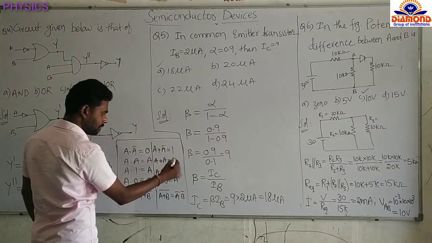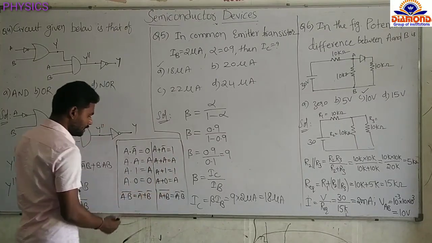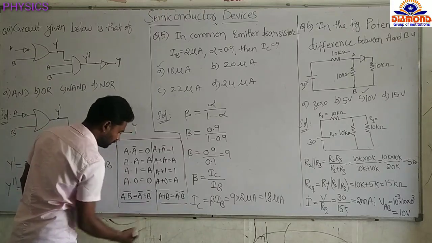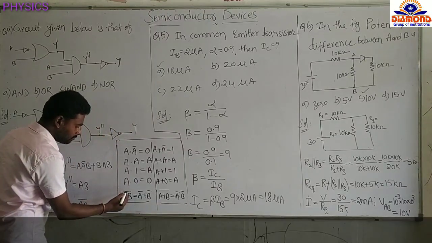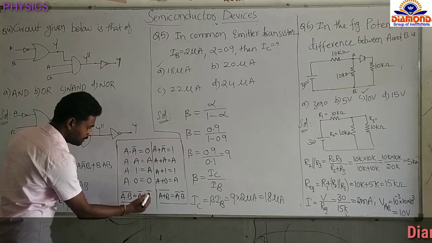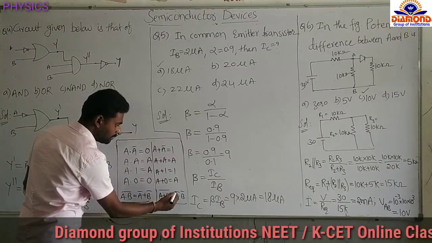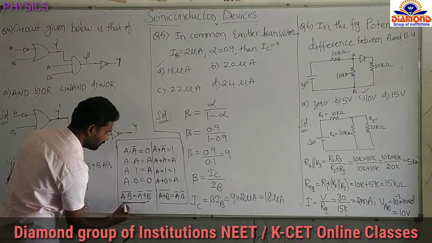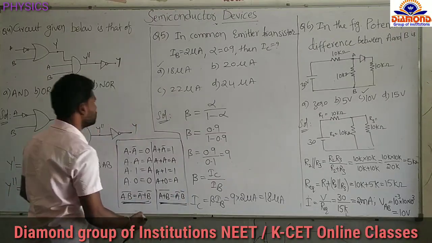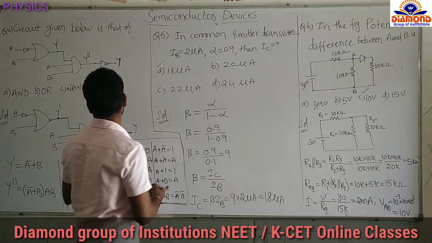A plus 1 equal to 1 only. A plus 0 equal to A only. The next, these two you have to remember. A dot B complement equal to, we can write it as A complement plus B complement. A plus B complement equal to, we can write it as A complement dot B complement. These two are very, very important. Remember this one. Based on this only, this type of problems we will solve.